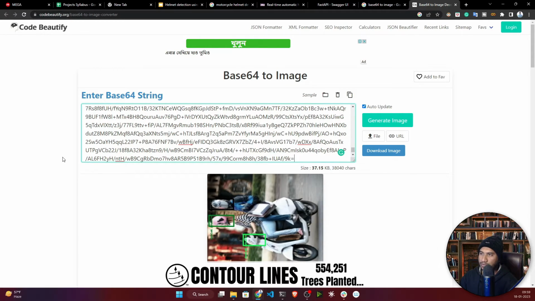But if you want to improve this, you can use any framework like YOLO v7, YOLO v6, or Detectron 2 is also there. You can use these kinds of frameworks and improve these projects. But let's learn how to create it from scratch, so it will give you the entire idea.